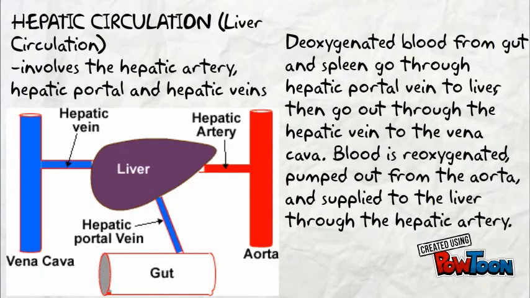Circulation involves a hepatic artery, hepatic portal vein, and hepatic veins. Deoxygenated blood from the gut and spleen goes through the hepatic portal vein to the liver, then out through the hepatic vein to the vena cava. Blood is reoxygenated, pumped out from the aorta, and supplied to the liver through the hepatic artery.